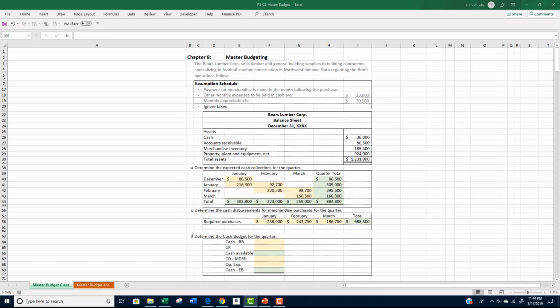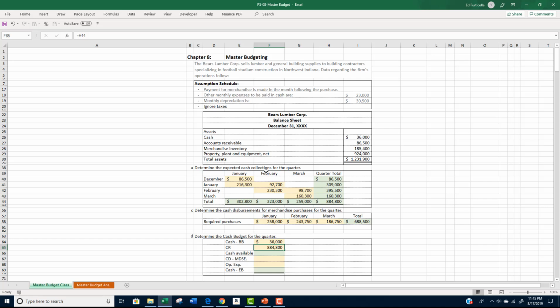The next step is to prepare the cash budget for the quarter. Cash budgets begin with the cash balance at the beginning of the quarter of $36,000. For our problem, this amount is taken from the December balance sheet. Remember, when we are dealing with balance sheet accounts, the ending balance for one period is the beginning balance for the next period. To the beginning cash balance, we add the expected cash receipts for the quarter of $884,800. This amount will always come from the expected cash collection schedule.